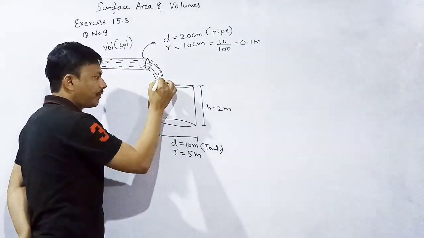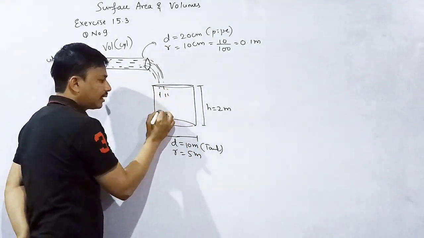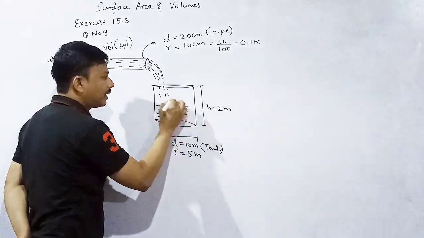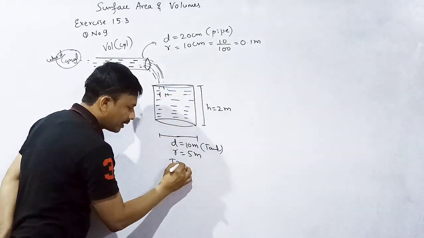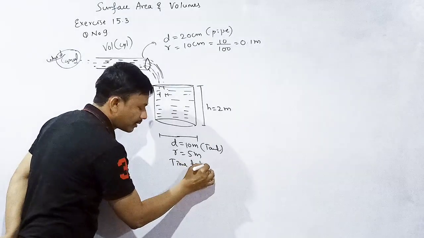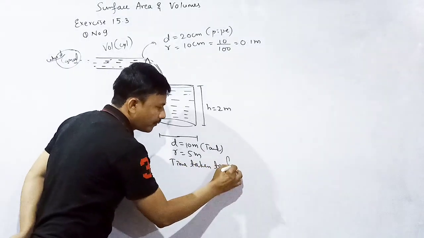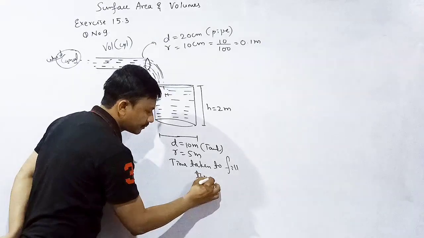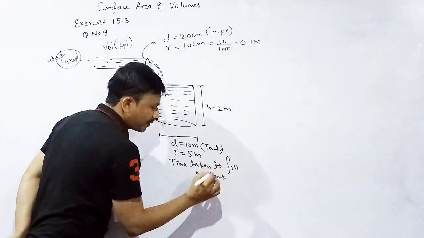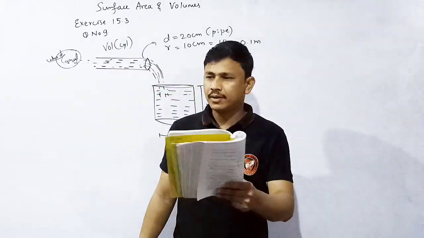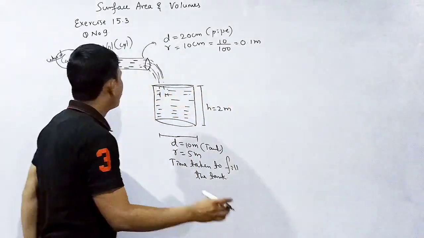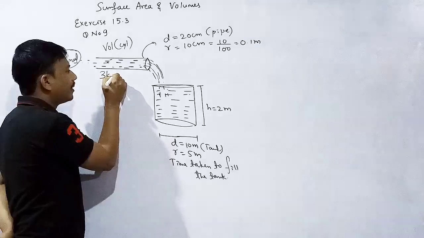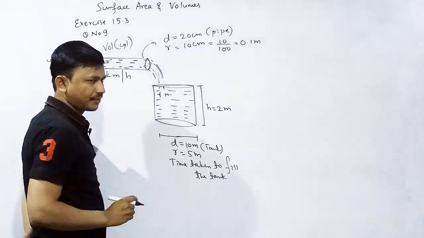Then what we need to find out? The time taken to fill the tank. If the speed of the water is 3 kilometer per hour, what is the speed of water? 3 kilometer per hour.